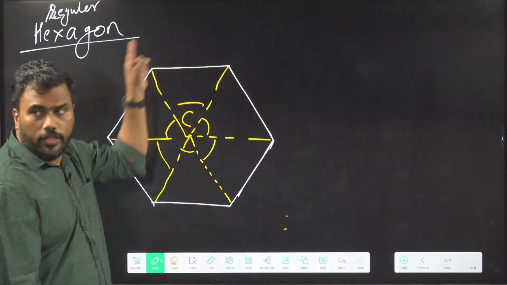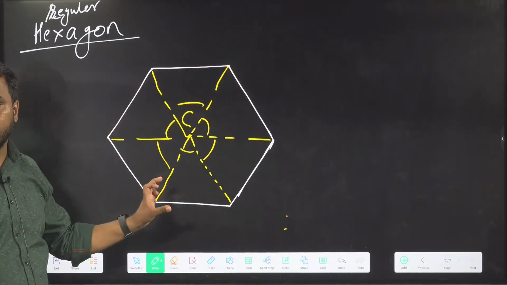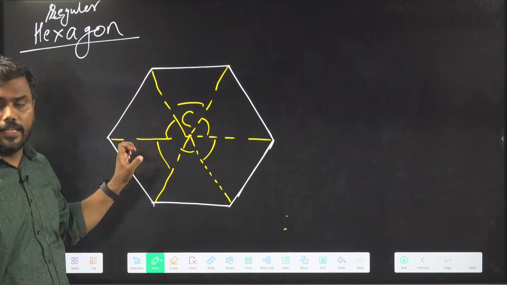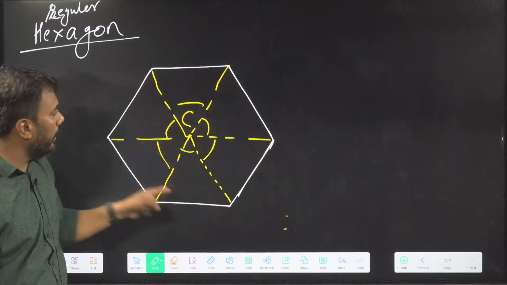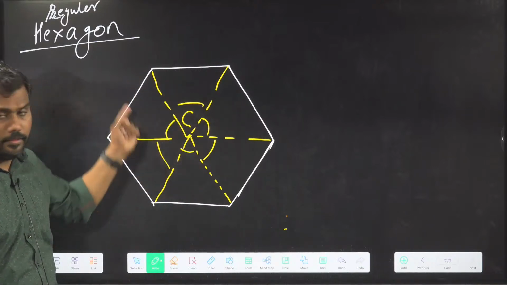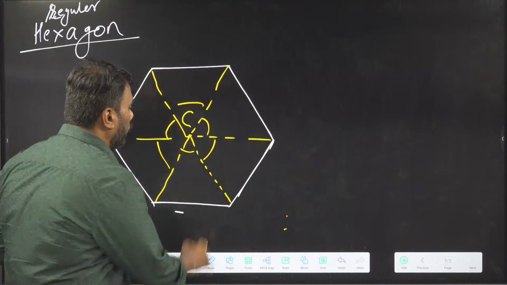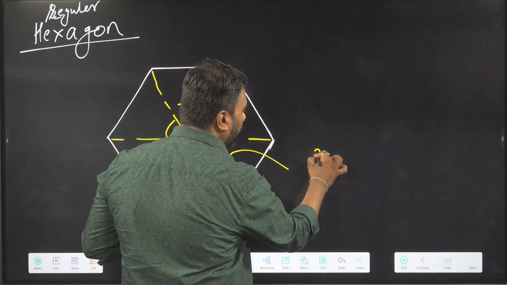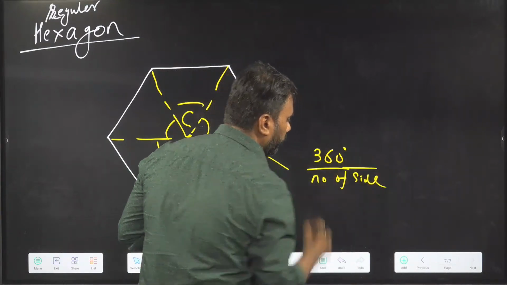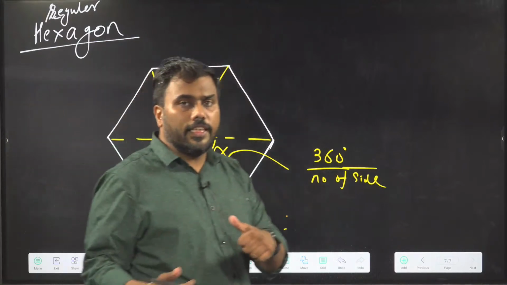So I have a hexagon here. It has 6 sides of equal length, and each side creates the same angle at the center. What will be the total angle at the center? That should be the angle of a circle, 360 degrees. There are 6 sides, so each side will create an angle alpha at the center, which is 360 degrees divided by the number of sides. In the special case of a hexagon, that is 60.